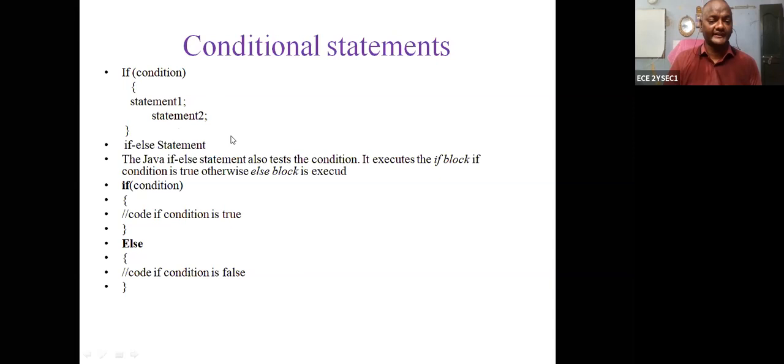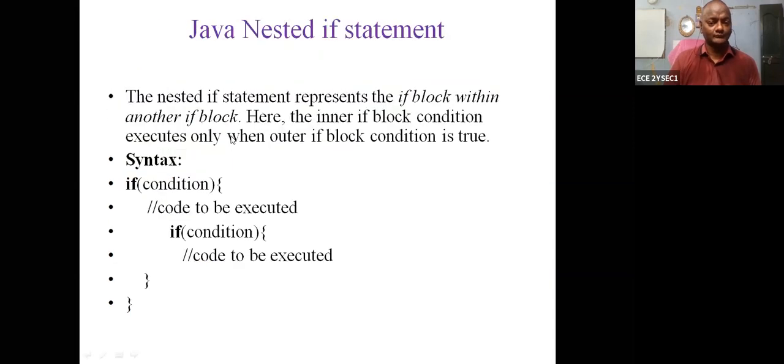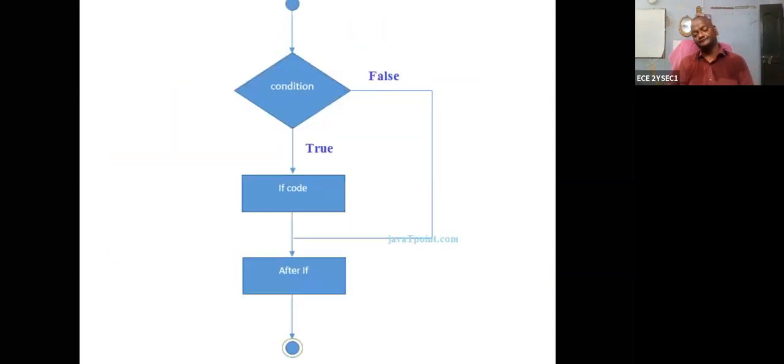I can show you a diagram. Let us take this as the condition. If the condition is true, the if code is executed, it exits the block, and then executes what comes after the if.